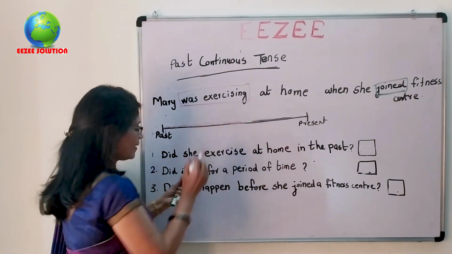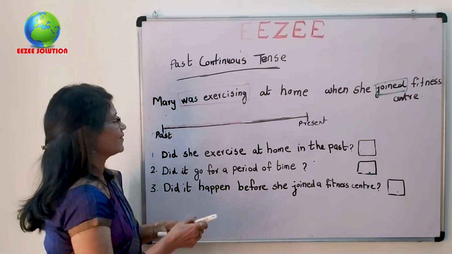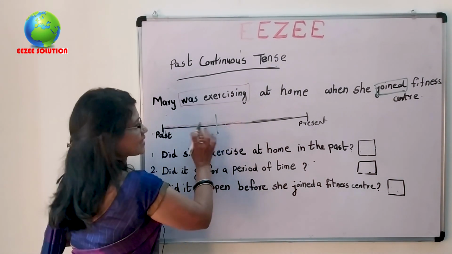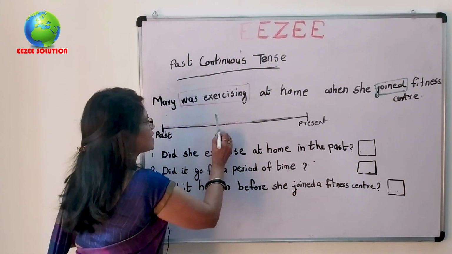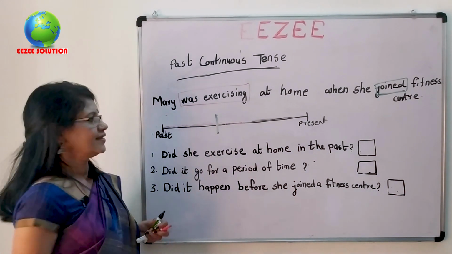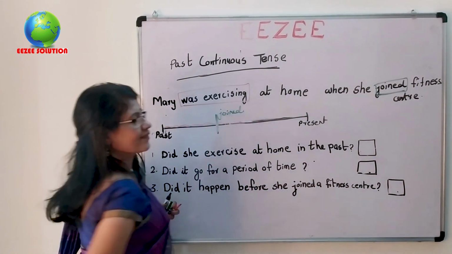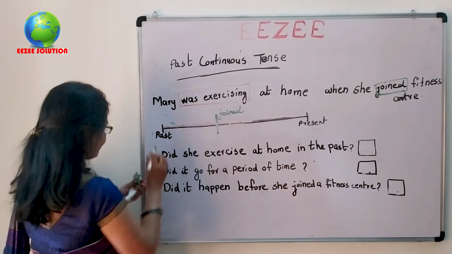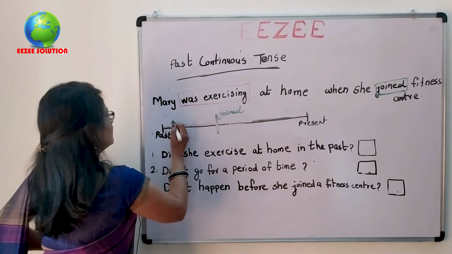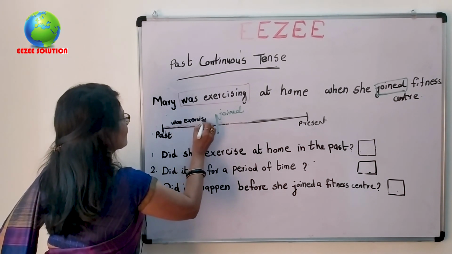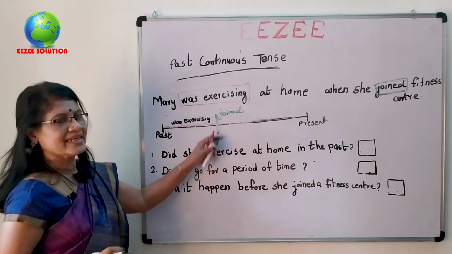An interruption happened. That means that event is an interruption. When she was exercising, this happened. That means she joined fitness center. Here she was exercising. At that time, an interruption.